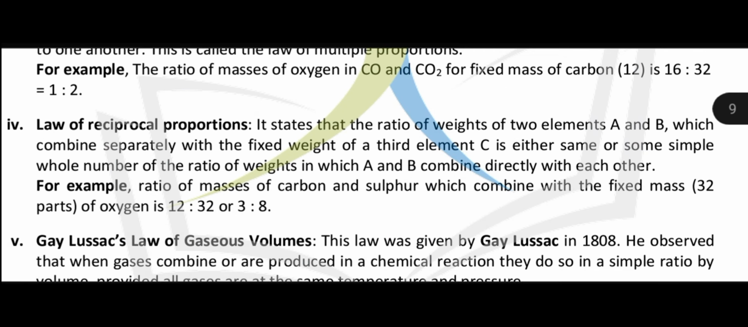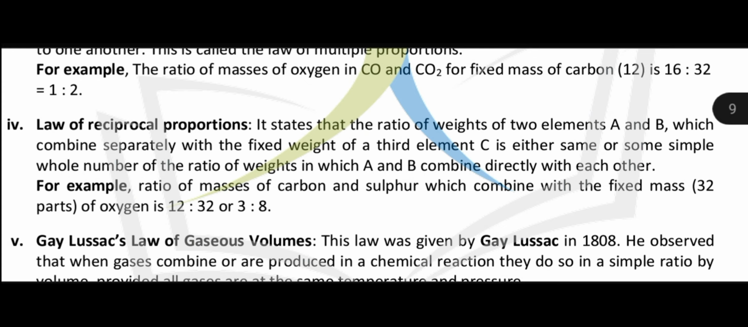Now the next law is the law of reciprocal proportion. Now it states the ratio of weights of two elements A and B. What does the law of reciprocal proportion say? There are two elements A and B which combine separately with a third element, and the mass of the third is fixed, clear. Two elements A and B which combine separately with the fixed weight of a third element C, combine in the same ratio or a whole number multiple of the ratio in which they combine with each other.